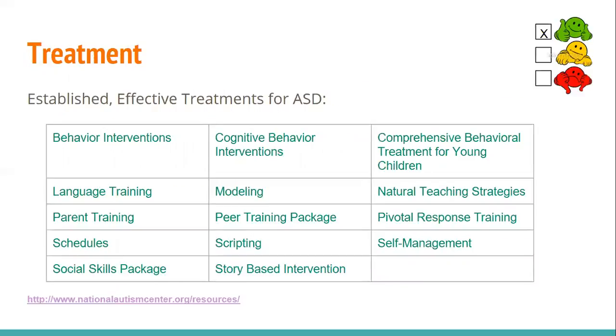When we look at treatments for autism spectrum disorder, the following treatments have shown to be established and effective treatments. And this information comes from the National Autism Center, which created an independent review of all of the research that indicated a treatment for autism and looked at the criteria for the studies and whether the studies showed that they were effective in alleviating the symptoms of autism spectrum disorder. And that's how these results came out.